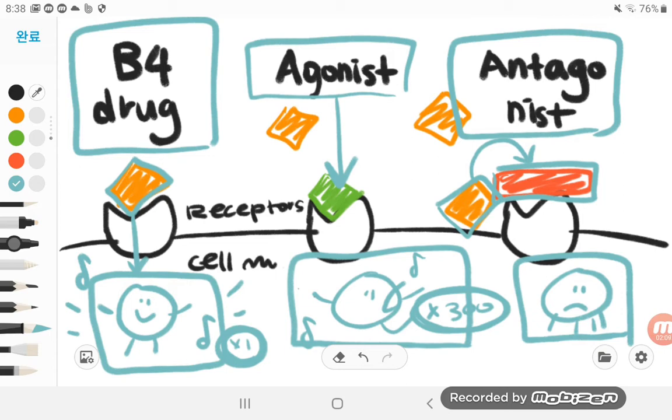But there's a bad thing about it also, because it only has an effect on those particular tissues that have this particular receptor. So there is always good and bad in one thing.